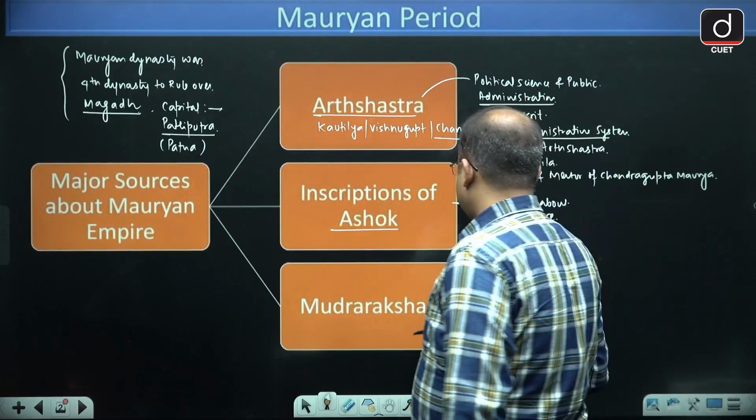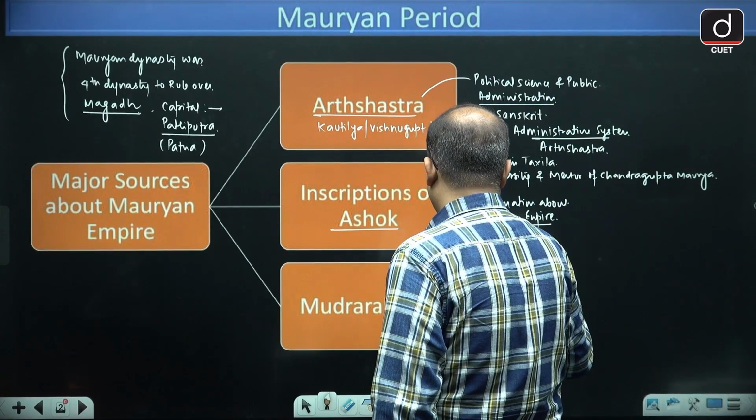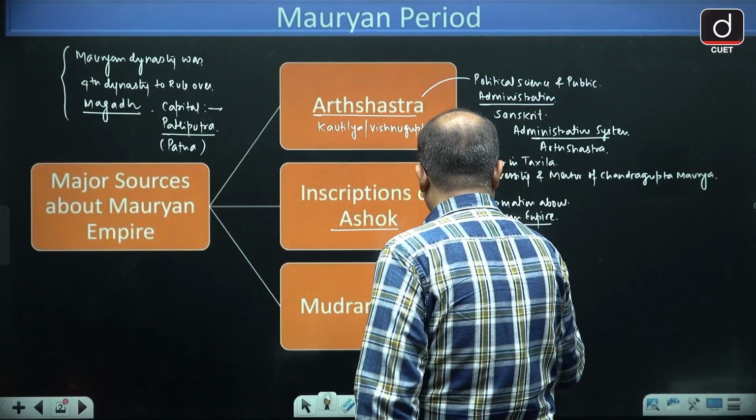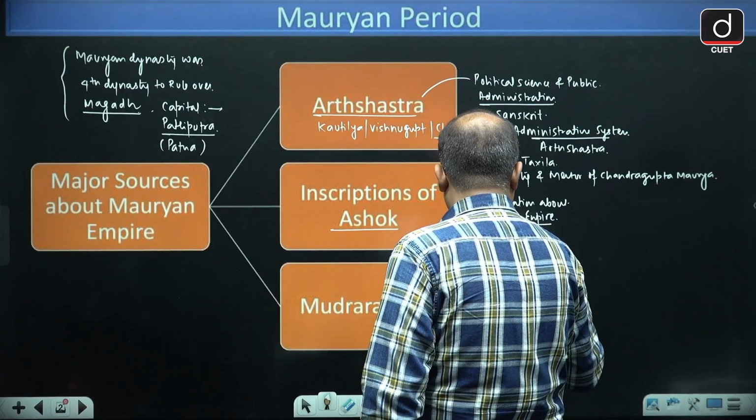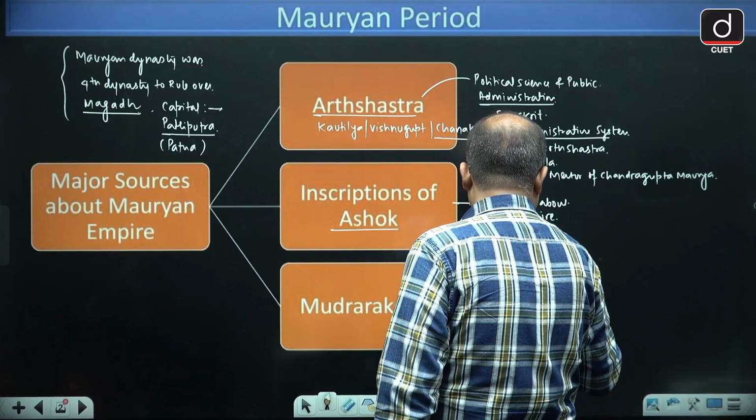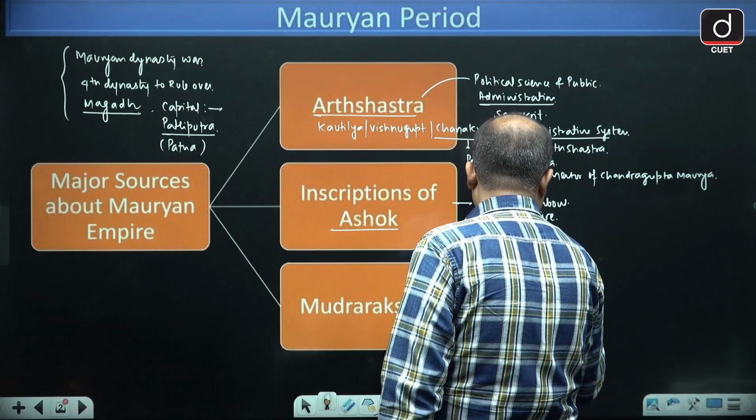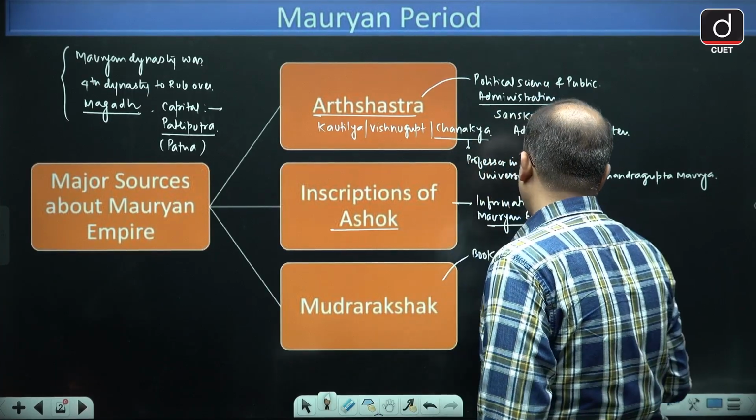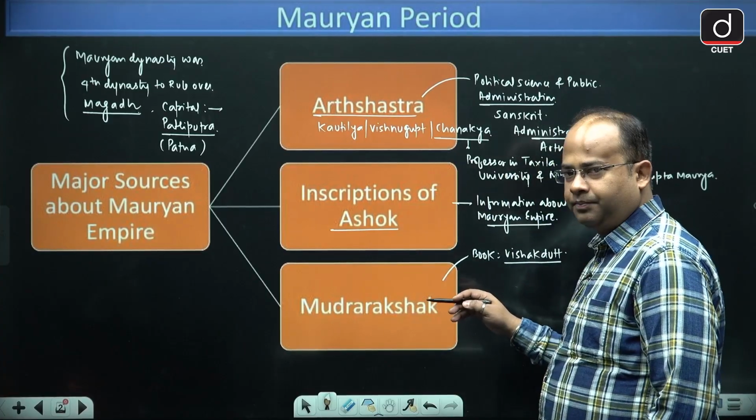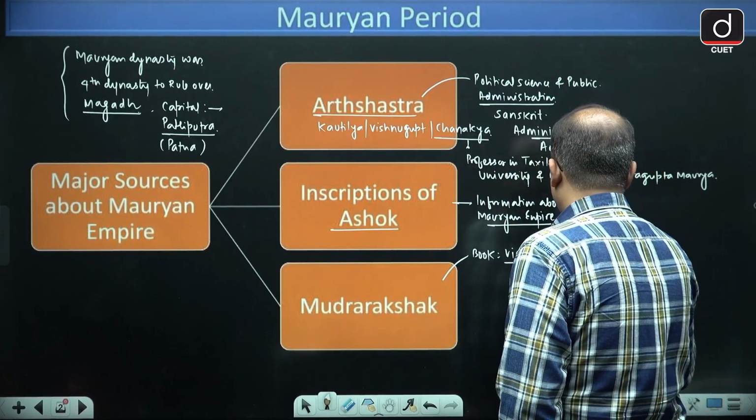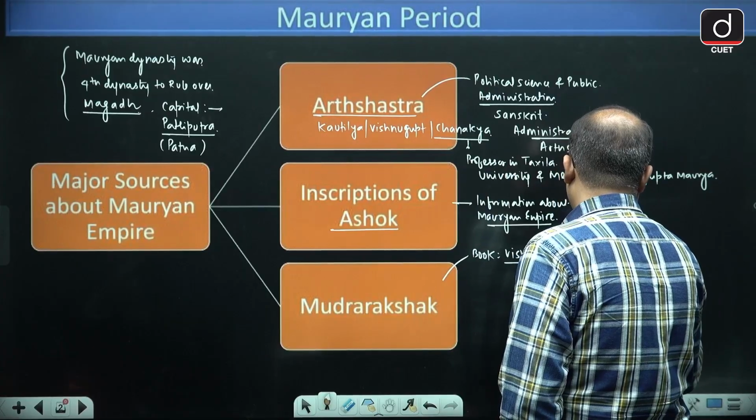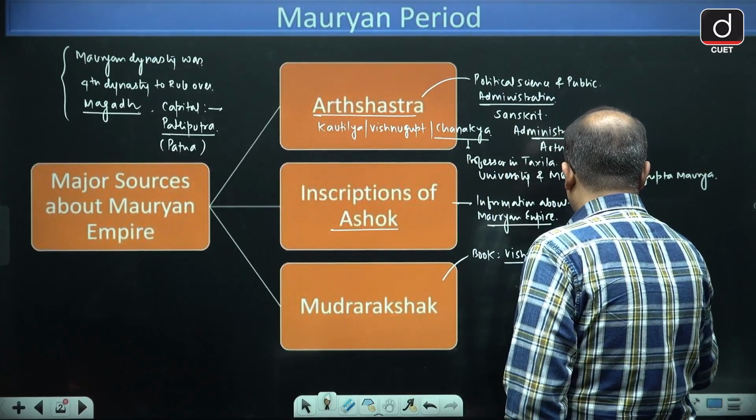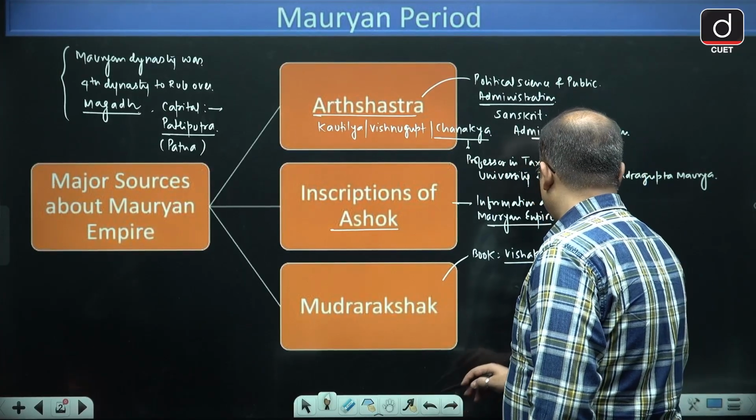And other than this, the next important source is Mudra Rakshas. It is the name of a book that was written by Vishakhadat. This book contains the information about Chandragupta Maurya. So this book is specially about Chandragupta Maurya.